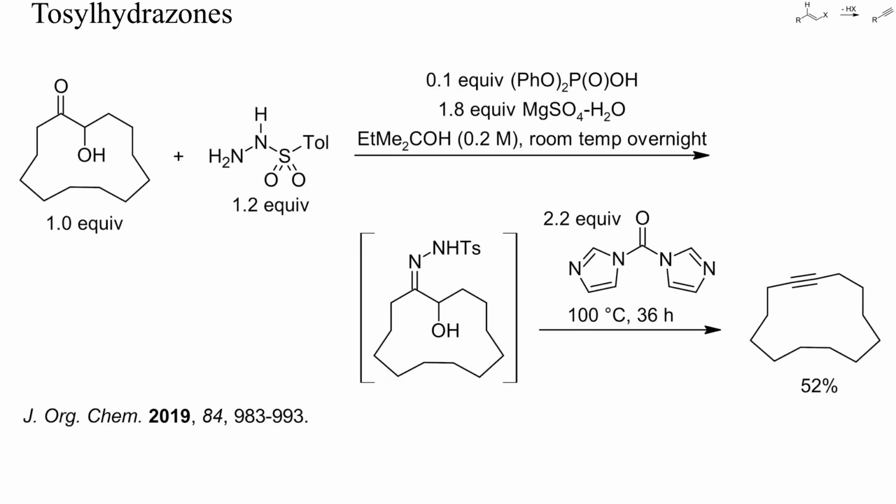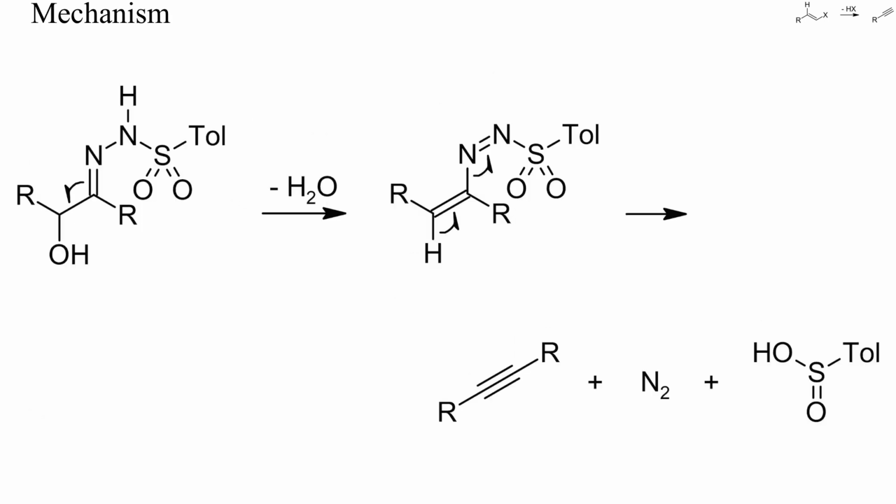Tosyl hydrazones prepared from alpha-hydroxy or alpha-haloketones have again the correct oxidation state and can be converted into alkynes directly, without any reduction or oxidation. In this example, the hydroxy group was activated with carbonyl diimidazole. Heating to 100 degrees Celsius for 36 hours gave a fair yield of cyclic alkyne. Such reactions yield nitrogen and a sulfinate as byproducts, as shown here.